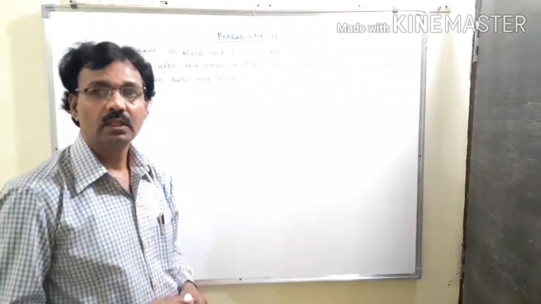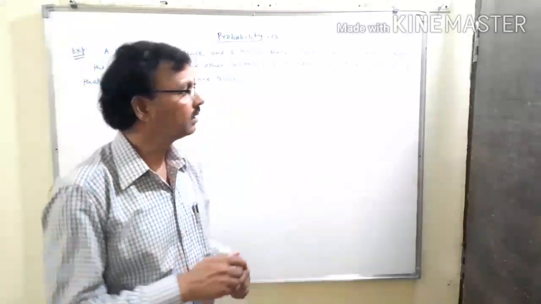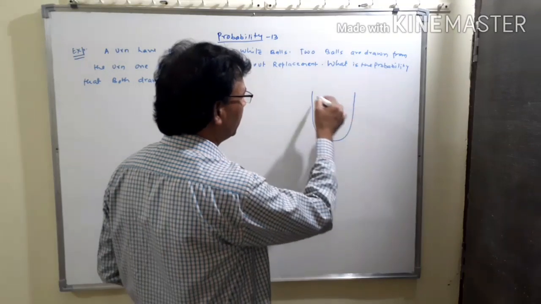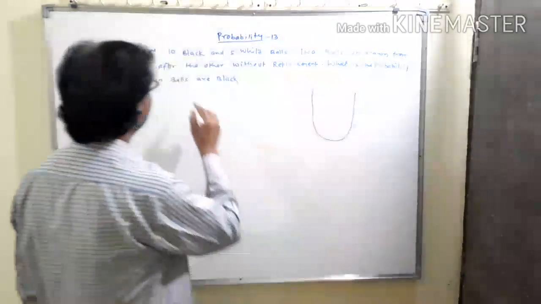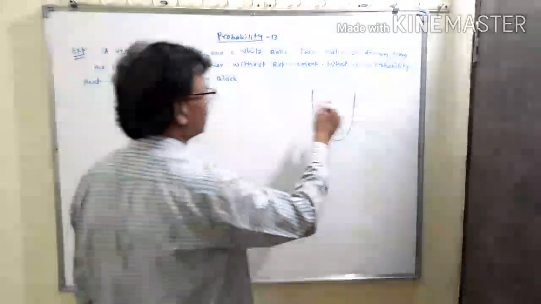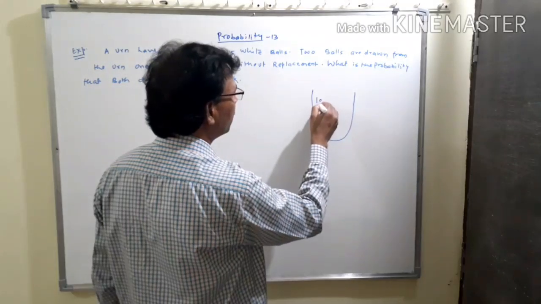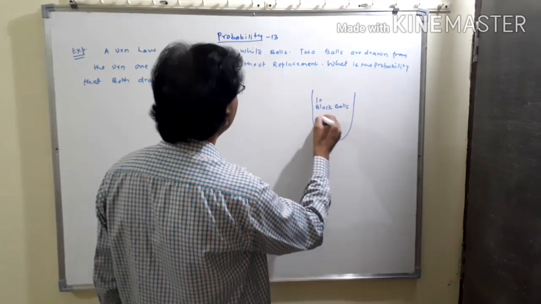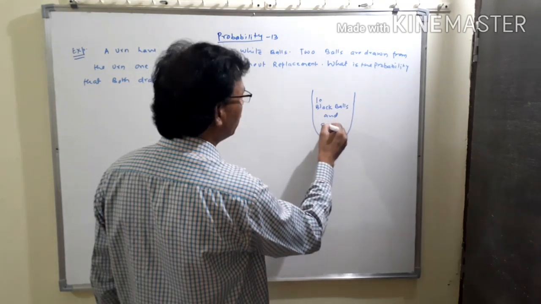That means this question says that one urn means a bag. Suppose this is a bag, and in this bag there are 10 black balls and 5 white balls.